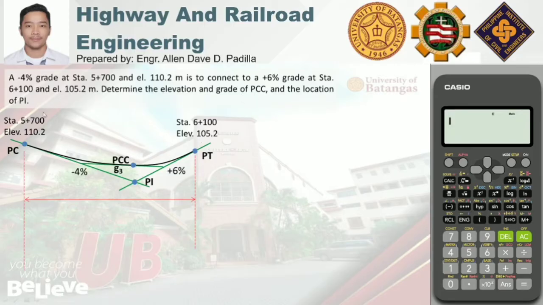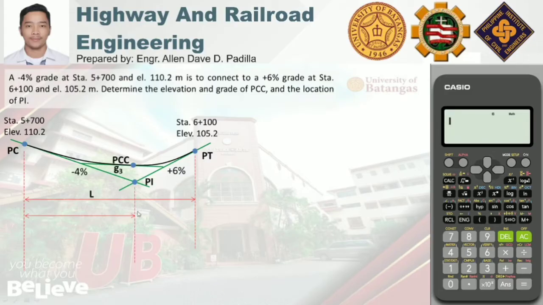So, bago yun, alamin muna natin yung mga value or yung mga element na kaya natin kuhanan ng values. So, in this case, since alam natin ang stationing ni PC and PT, pwede nating makuha ang value ng L or yung total length, which is denoted by capital letter L.